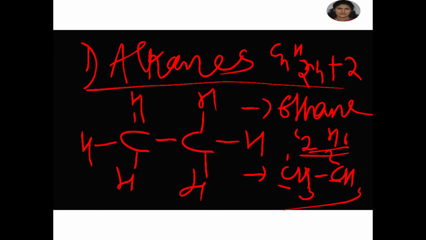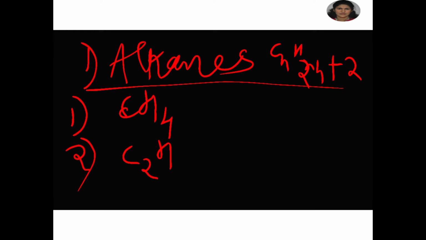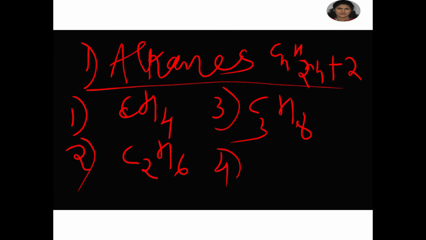In alkanes, the first carbon compound is methane, and with the second carbon we get C2H6, and the third carbon atom will be C3H8, and the fourth one is C4H10 respectively.